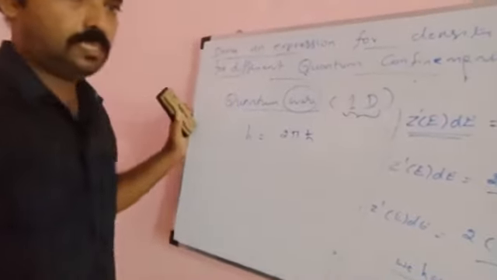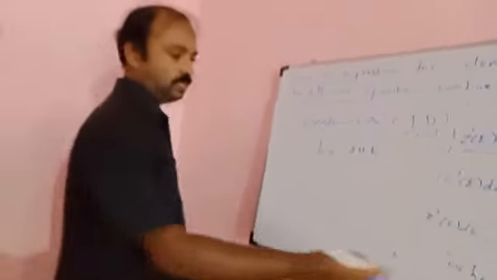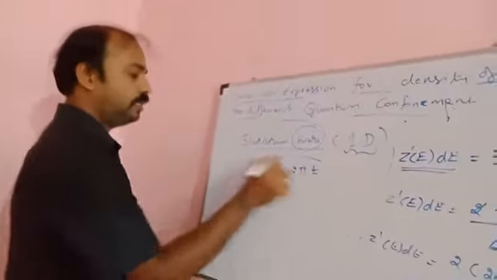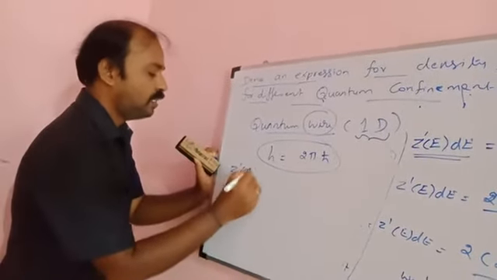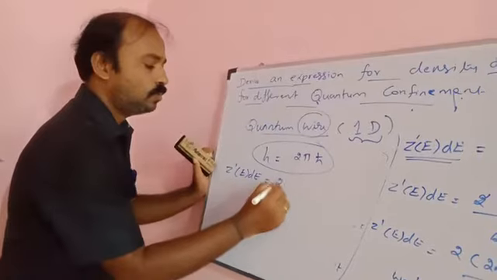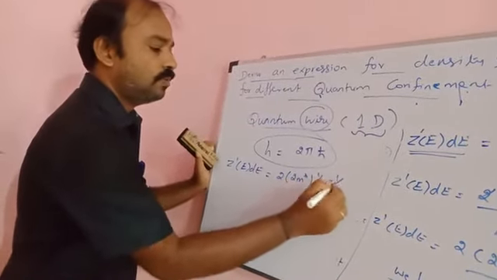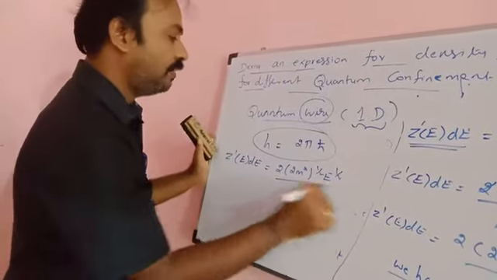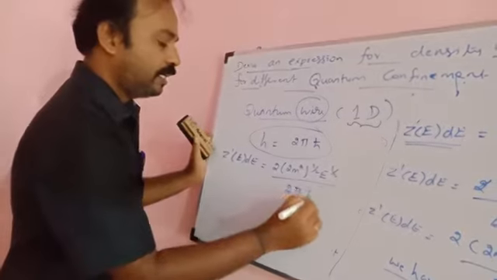In the previous derivation also we substituted h as 2 pi into h cross. So Z prime E into dE is equal to 2 into (2m star) power 1 by 2 e power 1 by 2, divided by h, that is 2 pi h cross.